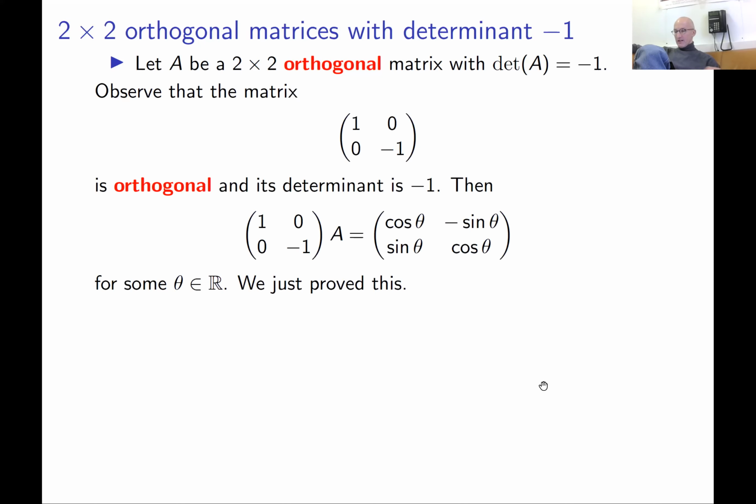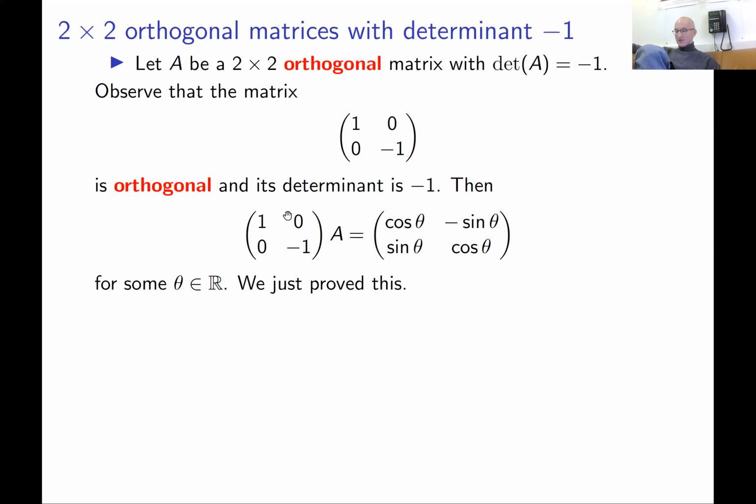Let us do this. I take this matrix 1, 0, 0, minus 1, and we know that if you multiply this matrix by matrix A, on the left or on the right, it doesn't matter, we must get an orthogonal matrix with determinant 1, because the determinant of this was minus 1, this is minus 1, so the product is 1. But I already know from the previous slide that this matrix must be a matrix of rotation by angle theta. So we have this for some angle theta. We proved this on the previous slide.